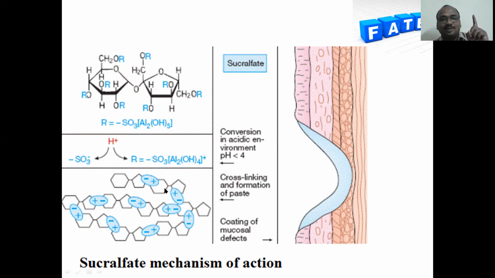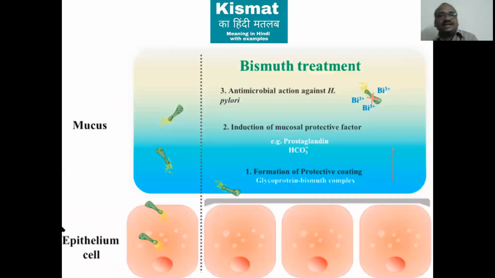So all the chains will combine. It forms a bigger chain, cross-linking and formation of a paste. That paste will be formed as a coating, sucralfate. Very, very important. Mechanism of action, very important. Okay. Sucralfate forms a polymeric chain, a big chain. That chain goes and sticks to the wall of the stomach, at the ulcer. So ulcers will not be attacked by the HCl now.